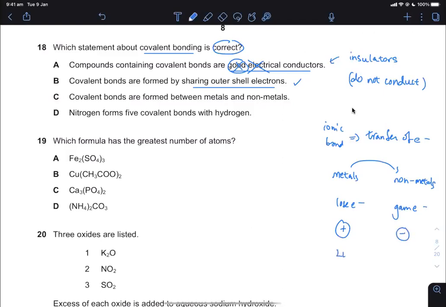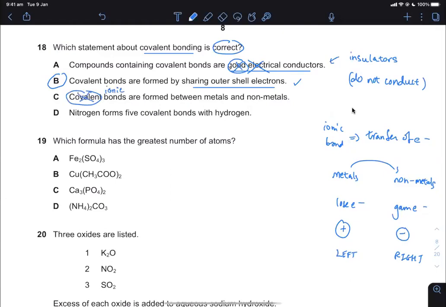These metals are found on the left-hand side of the periodic table, and the non-metals are found on the right-hand side of the periodic table. So these two together give you ionic compounds. So we already got our correct answer there, but let me go through the rest of it. Covalent bonds are formed between metals and non-metals. Clearly, there's a transfer of electrons from the metal to the non-metal. This is called ionic bond. The compound that you get will be ionic compounds. So covalent there is wrong.